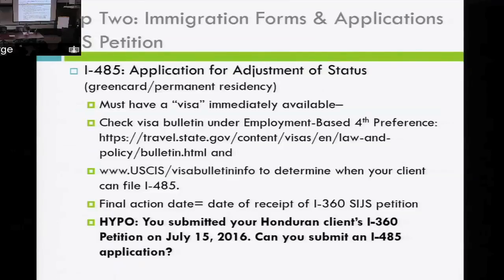Oh, I'm sorry, it's another slide that I have. I hope I have. Oh, maybe in a minute I have one that lists out all the forms that you guys need.